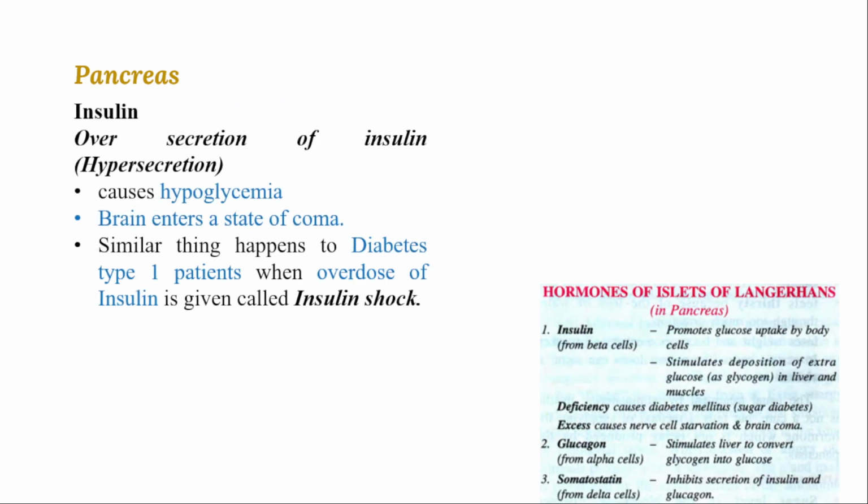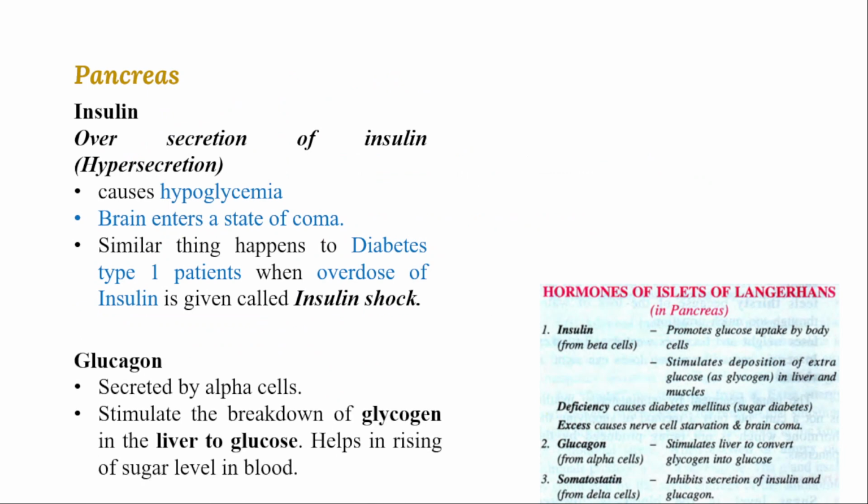Next one is over secretion of insulin. What is the role of insulin? As I said, in normal secretion of insulin from the beta cells of islets of Langerhans, it will activate the cell to regulate the glucose level. That means promoting glucose uptake by the body cells, so the cell will take up the glucose and utilize it for metabolic activity, right?